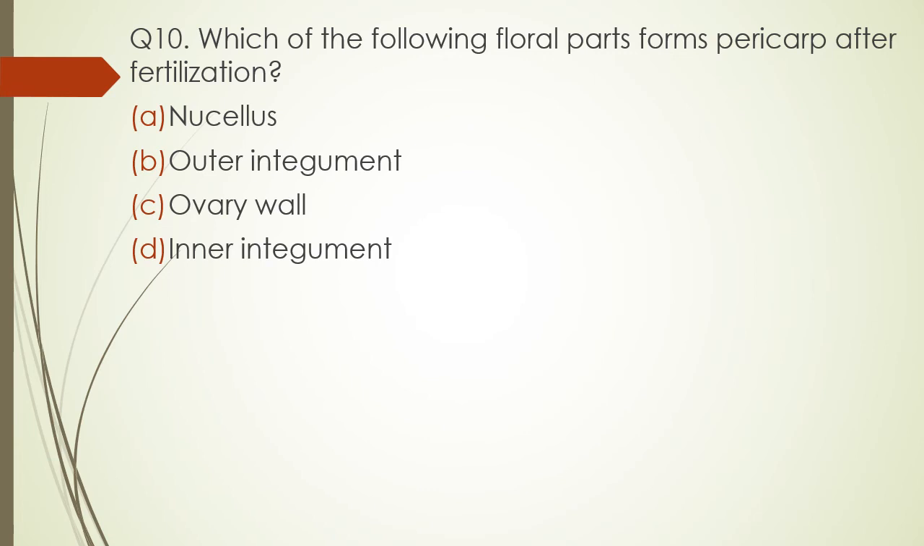Question 10. Which of the following floral parts form the pericarp after fertilization? Option A. Nucellus. Option B. Outer integument. Option C. Ovary wall. Or option D. Inner integument. The correct answer is option C, that is the ovary wall forms the pericarp of fruit.